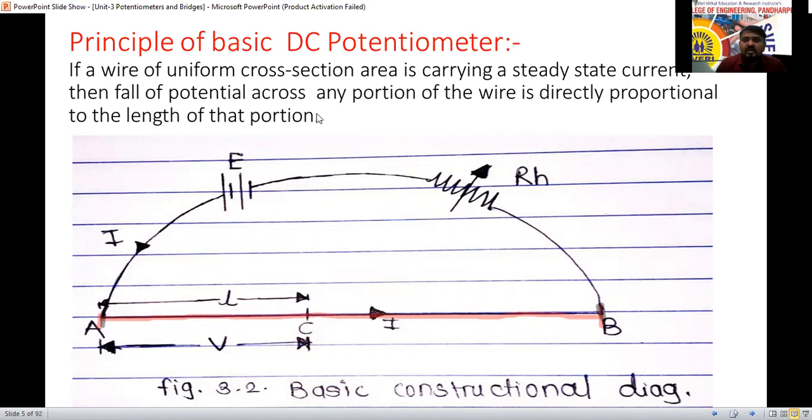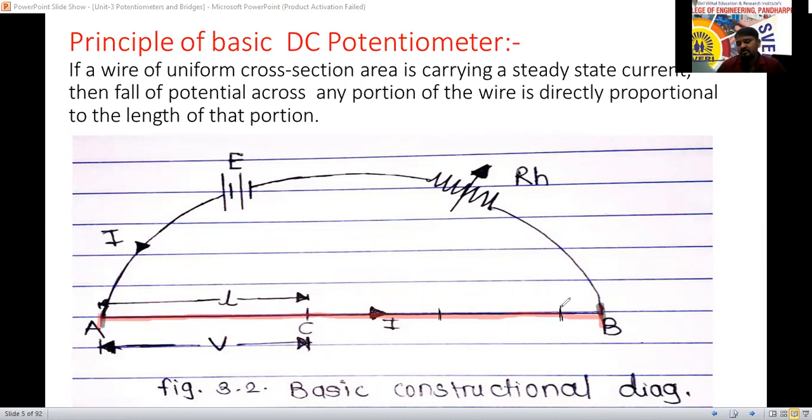Then the fall of potential across any portion of the wire is directly proportional to the length of that portion. See, I want to measure the voltage from this point to this point.